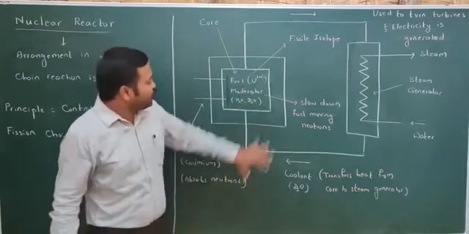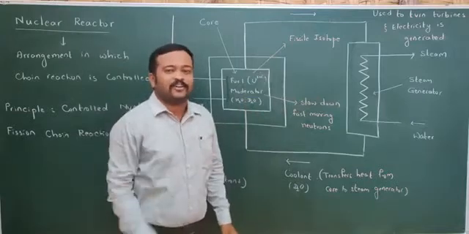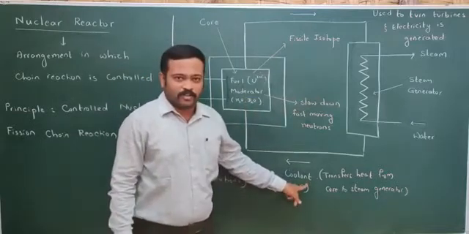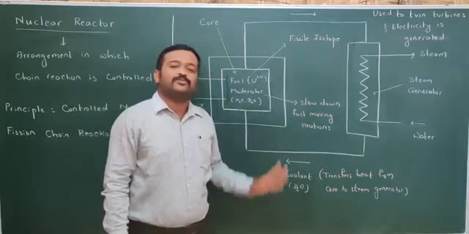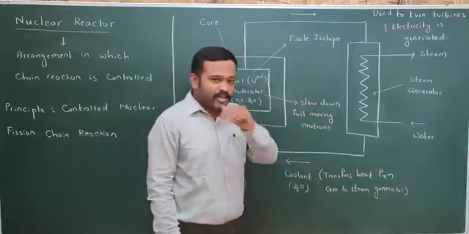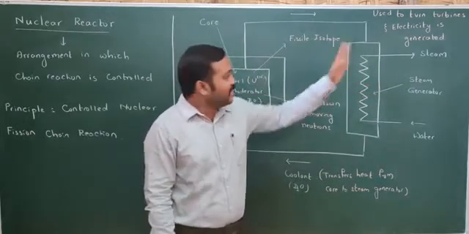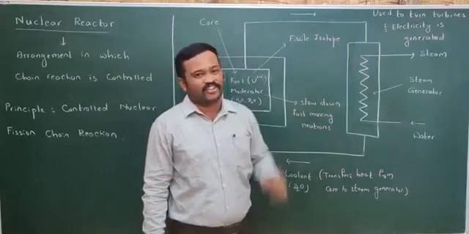The energy which is generated in the core needs to be transferred to the steam generator, and that work is done by a coolant. Here heavy water can be used as a coolant. When water is passed to the steam generator, it converts into steam, and that steam is used to turn a turbine, and that is how electricity is generated.